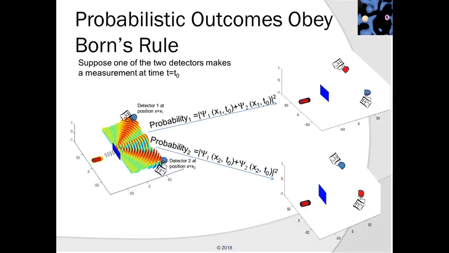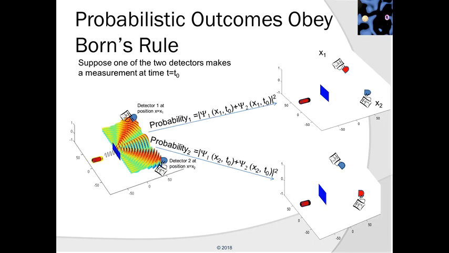Let us now turn our attention to how to compute the probabilities in Born's rule in a more detailed manner. Let us denote the position of the detector to the left of the slit as x1 and the position of the detector to the right of the slit as x2. We'll denote as t0 the time that the detector goes off or detects the light.